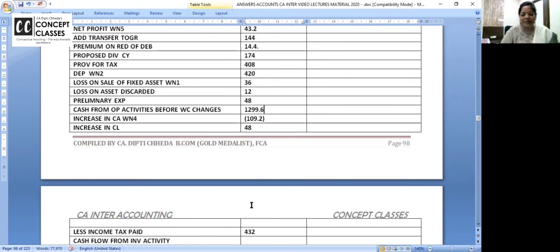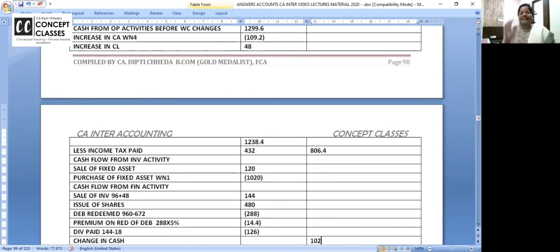You're getting 1238.4 minus income tax. 806.4 is the final answer. 806.4. Cash flow from operating activities.